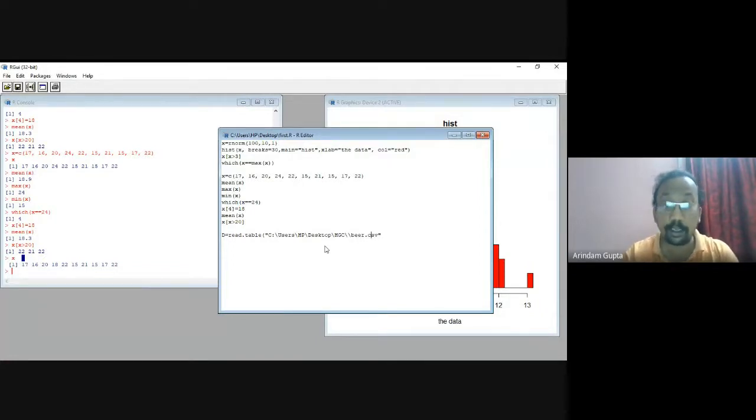Here, make single slash into double slash. Basically, this is where the CSV file is stored in your device. Read.table, then sep equal to comma, header equal to TRUE.